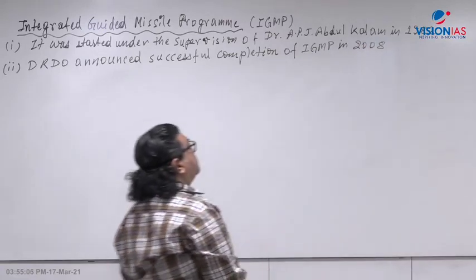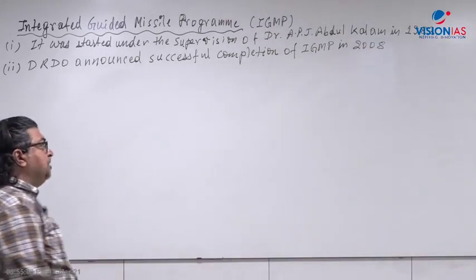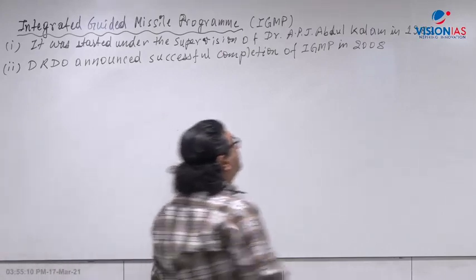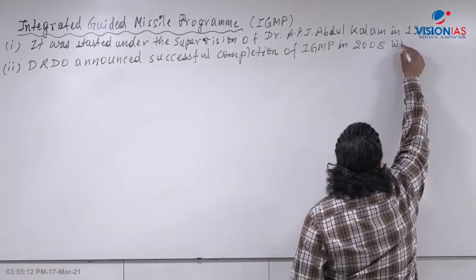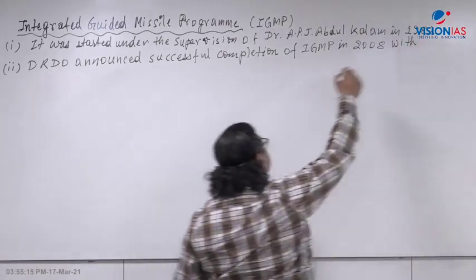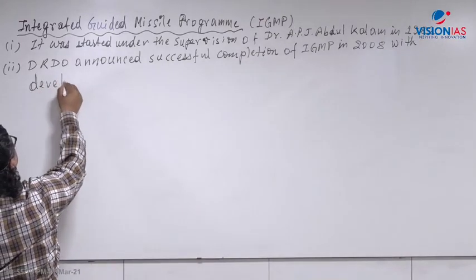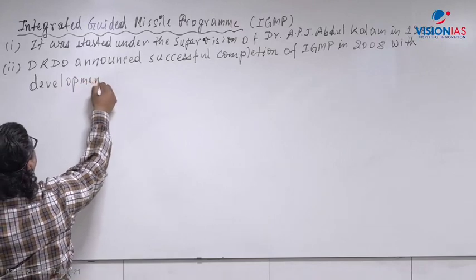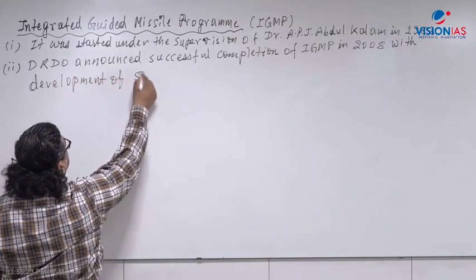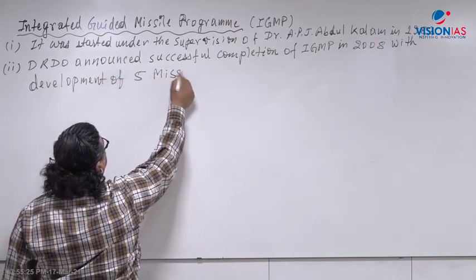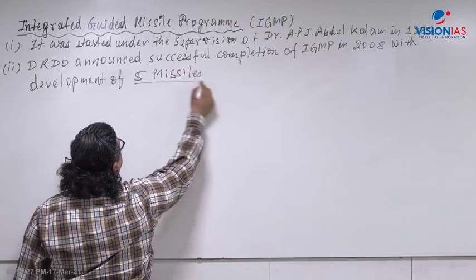So this program got successfully completed in the year 2008 with the development of 5 types of missiles and missile systems.